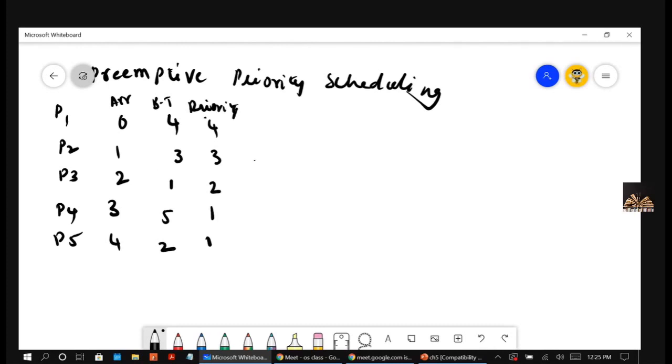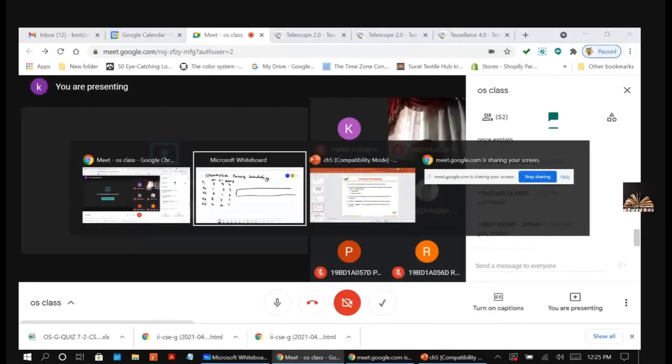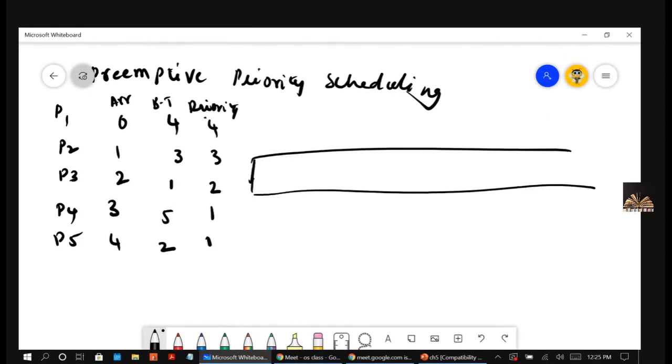Clear? Let's start with the Gantt chart. Be careful, concentrate while I am explaining this Gantt chart for the preemptive, right? So initially at the time of 0, only P1 is there and P1 is getting executed. P1 got executed for 1, but at that time P2 arrived with the highest priority.